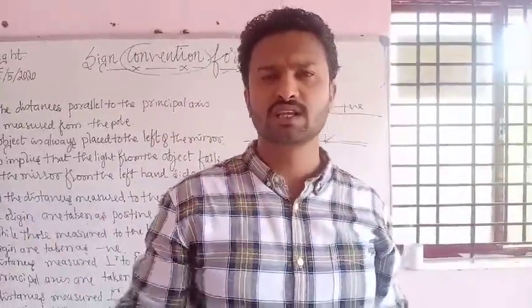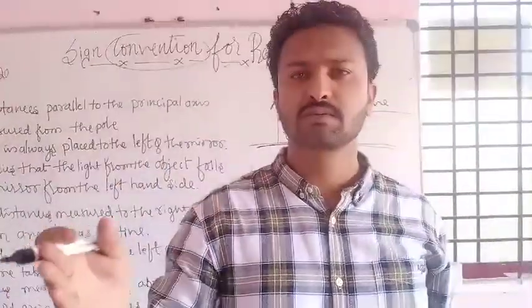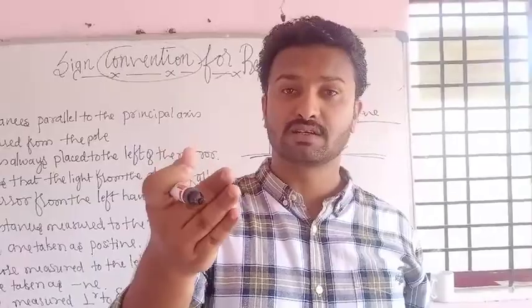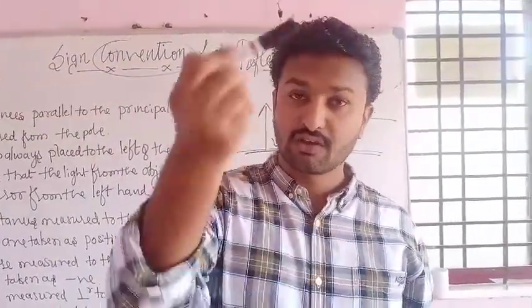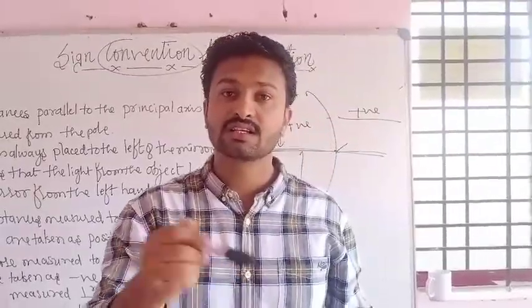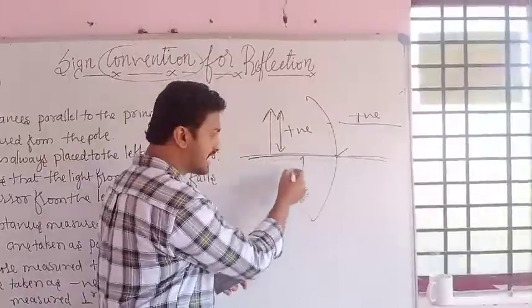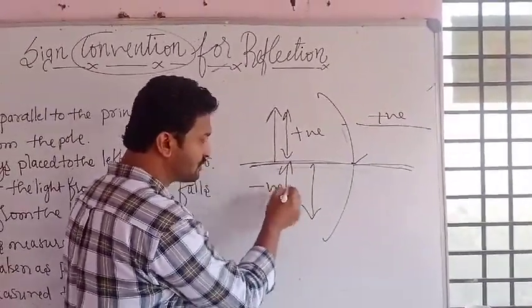They will give you numericals, the height of the object. Okay, the height of the object which is perpendicular is considered as positive. In a concave mirror, even after reflection you will get an inverted image, which is considered as negative. Here below the principal axis, this height is considered as negative.